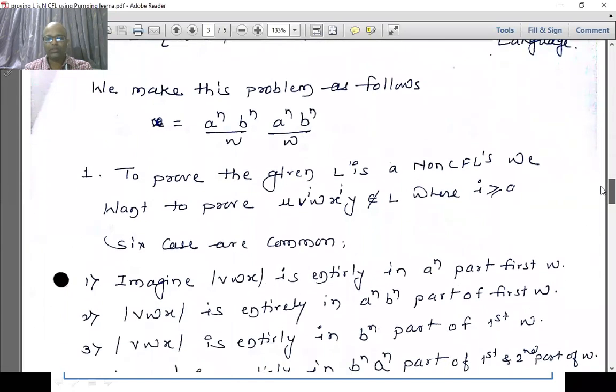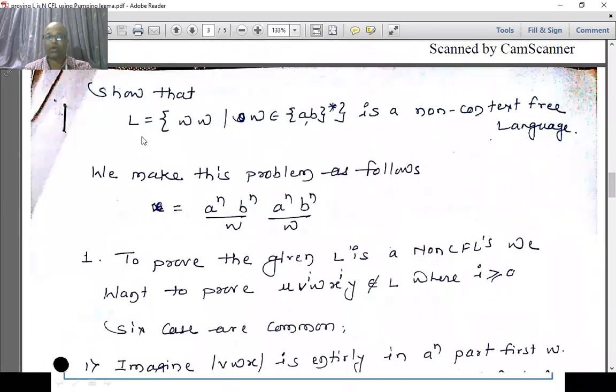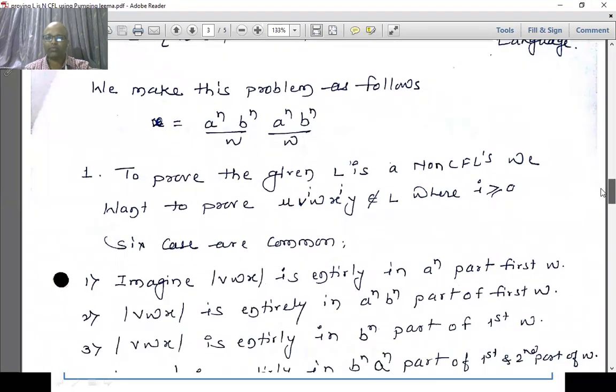Now, to prove this, L should satisfy all the properties of context free languages, and what we are trying to prove is that L does not satisfy the pumping lemma for context free languages. If we could prove that, we are proving that L is non-context free.